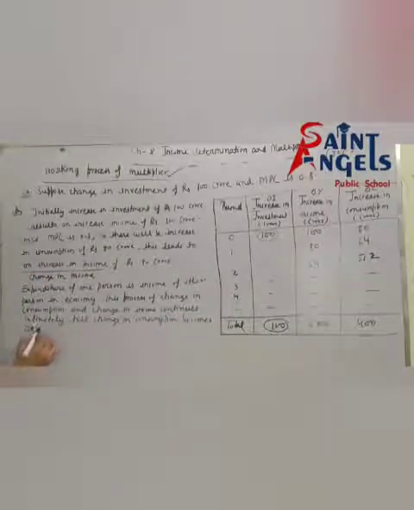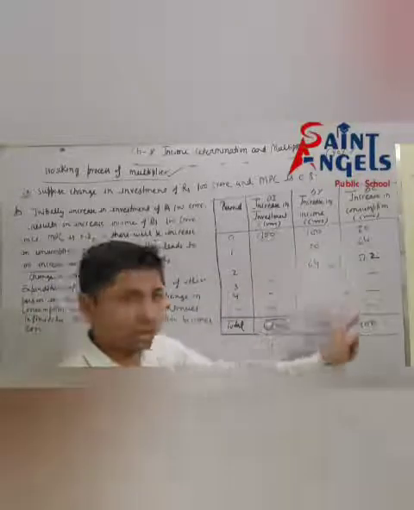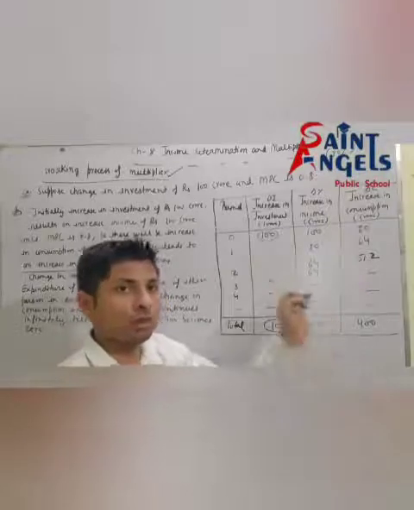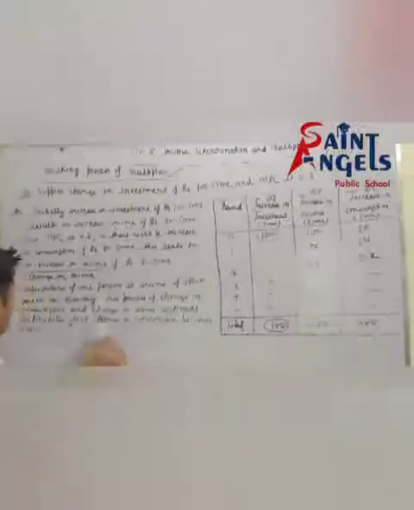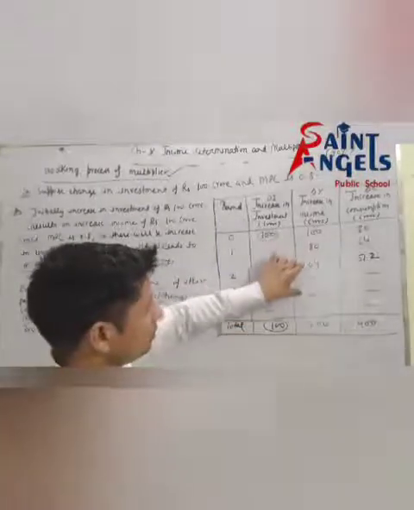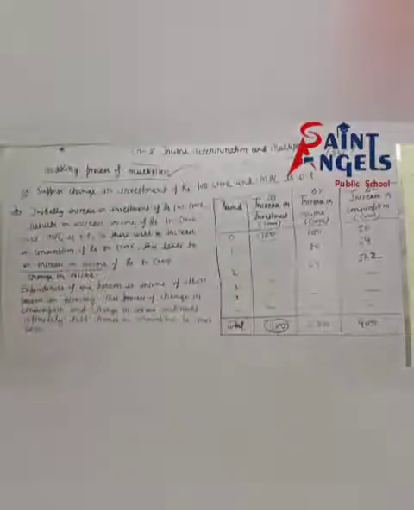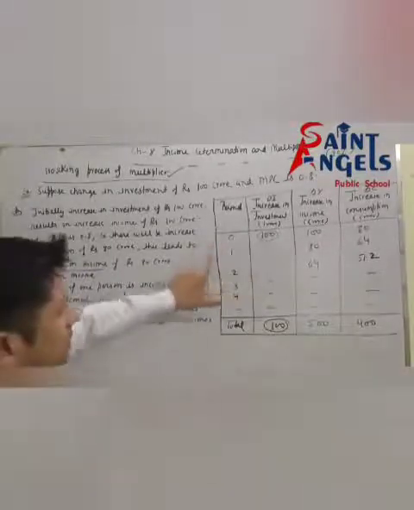See, as change in consumption becomes zero, then change in income will also become zero. So I hope all of you have understood the explanation of this schedule.